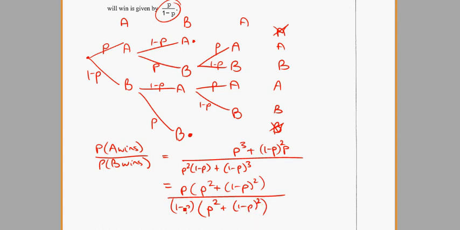Of course that's a squared because I've got 1 there, times that one would give me that one. Now if you look closely, this bracket on the top line and the bracket on the bottom line are the same, so we can cancel those out, leaving me with P over 1 minus P, which was the proof that we were asked for. So fairly difficult, have another look at that.